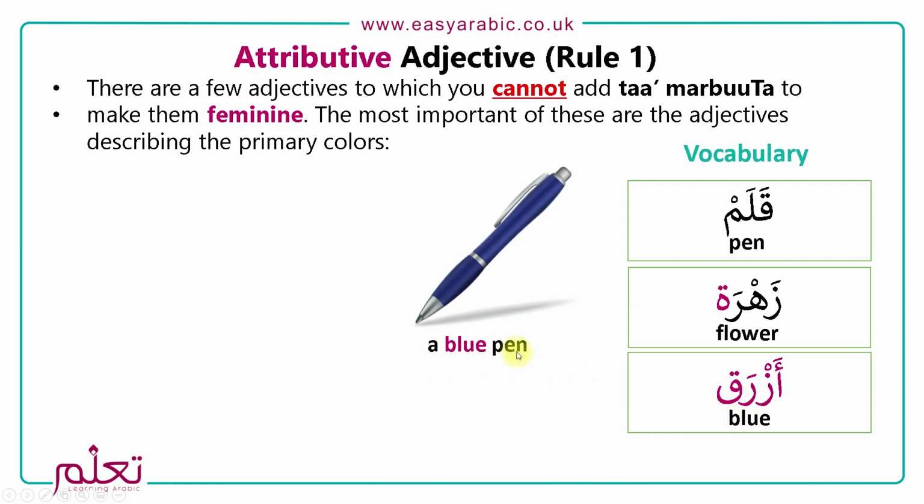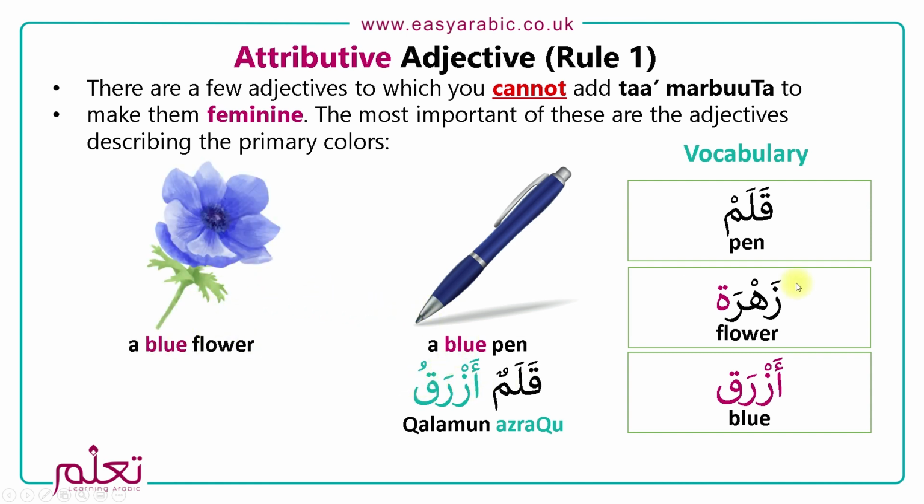A blue pen is qalamun azraqu. And a blue flower will be zahratun zarqa'u. Qalamun azraqu, zahratun zarqa'u.